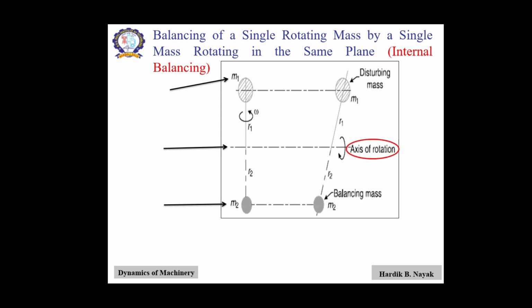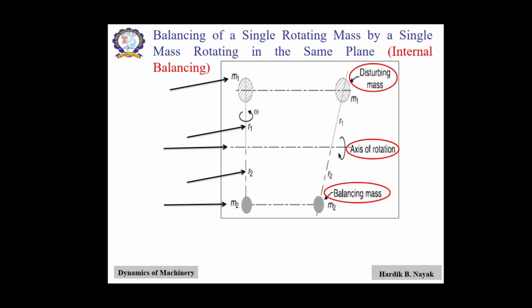Here you can see r1, r2. m1 is the disturbing mass and m2 is the balancing mass. And in the figure you can see r2 is the radius of rotation of the balancing mass m2, that is the distance between the axis of rotation of the shaft and the center of gravity of mass m2.